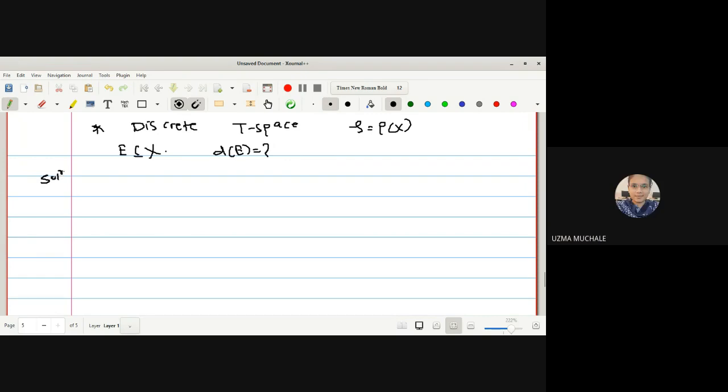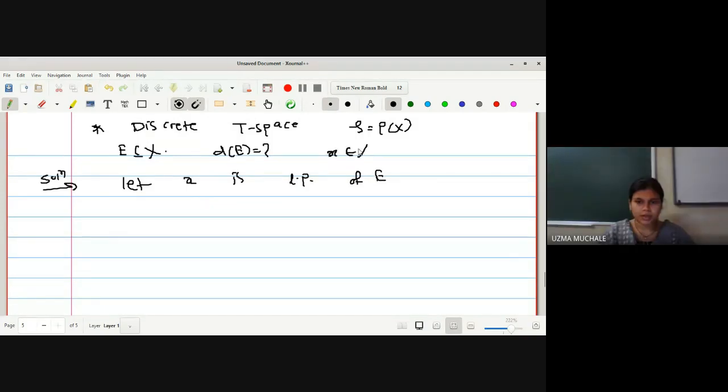So in this case, what we will assume, suppose x is a limit point of E. Okay, we will assume that let small x is a limit point of E. Because actually we are not knowing how many limit points are there, whether limit points exist or not in case of discrete topology. So we will select let x be the limit point of E. What is your x? X is any point of capital X.